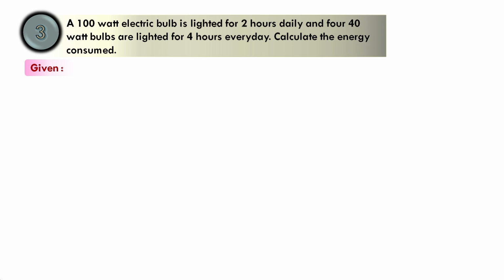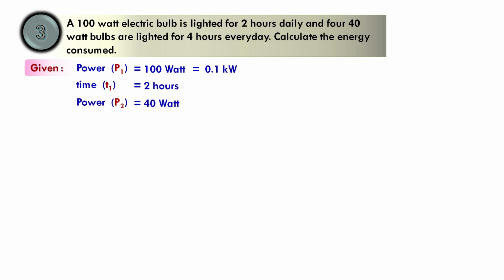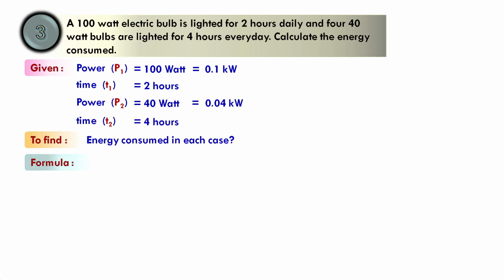Next problem: a 100 watt electric bulb is lighted for 2 hours daily and 4 40 watt bulbs are lighted for 4 hours every day. Calculate the energy consumed. So P1 is given as 0.1 kW, time is 2 hours, and P2 is 40 watt, which is 0.04 kW, and T2 is 4 hours. So we have to find the energy consumed in each case.